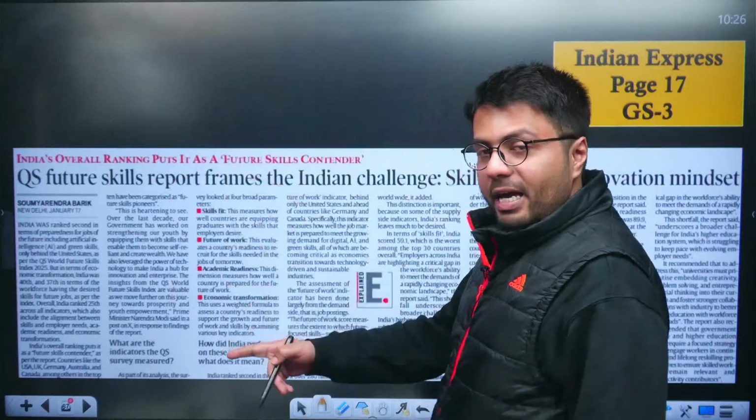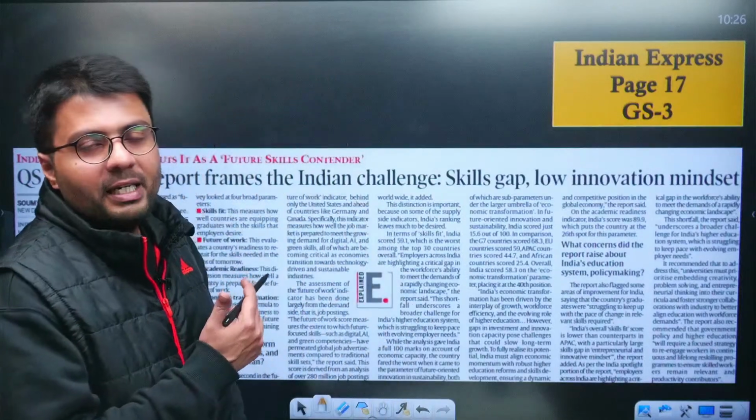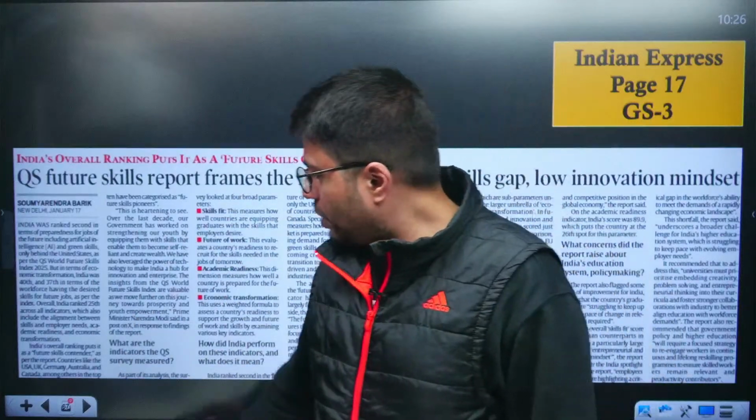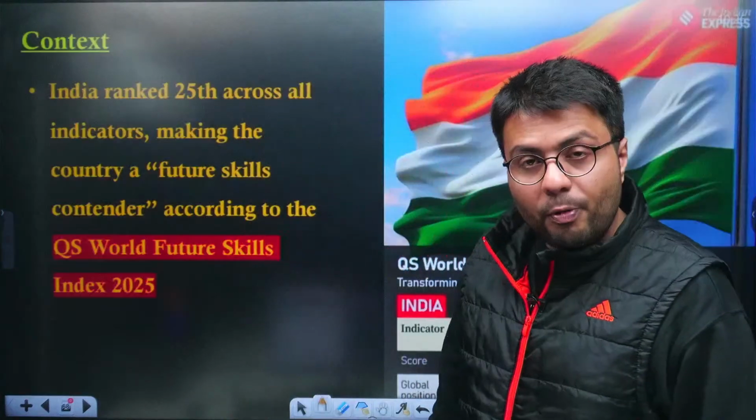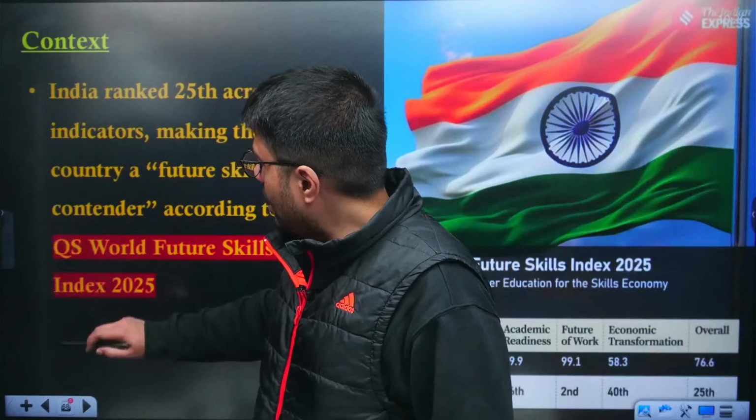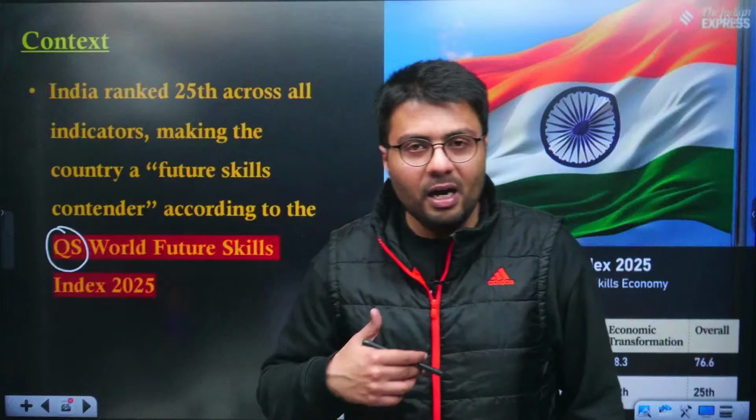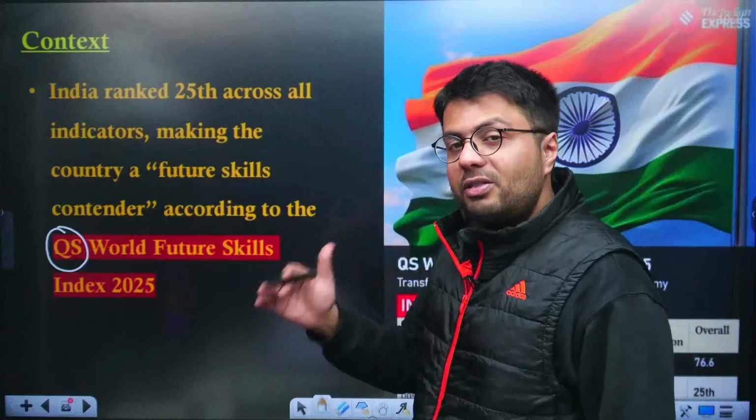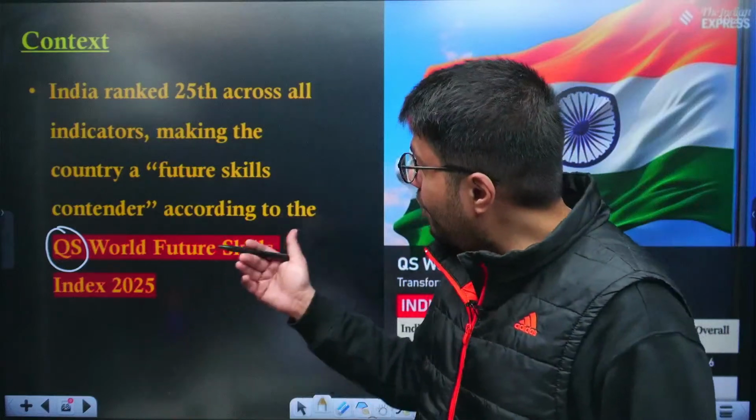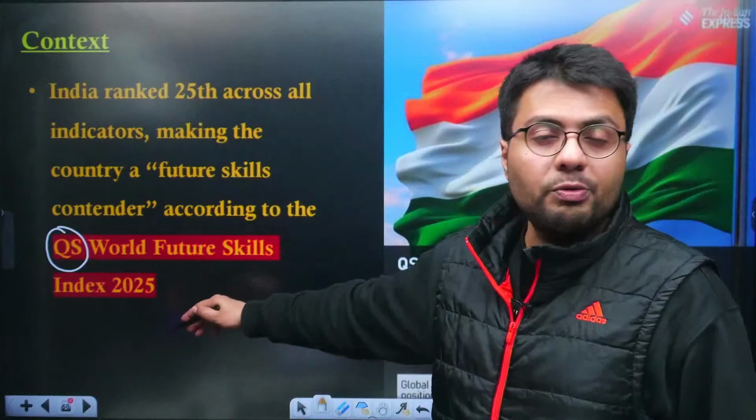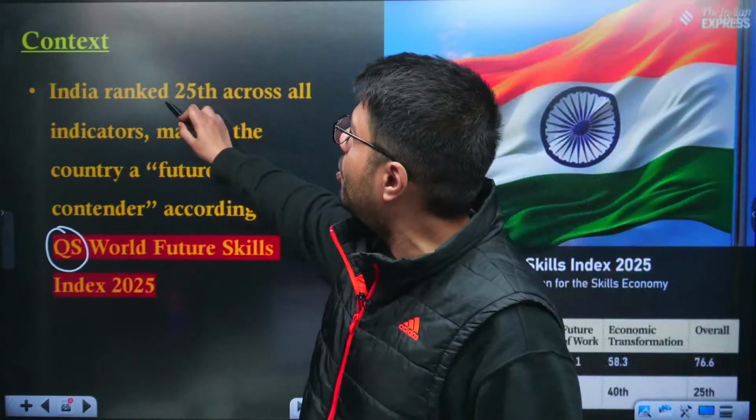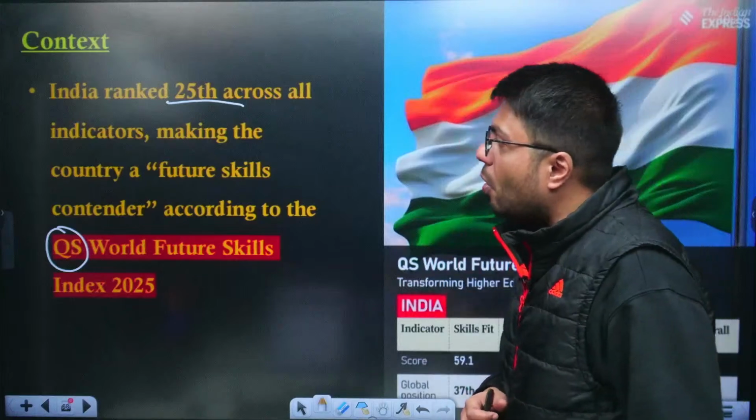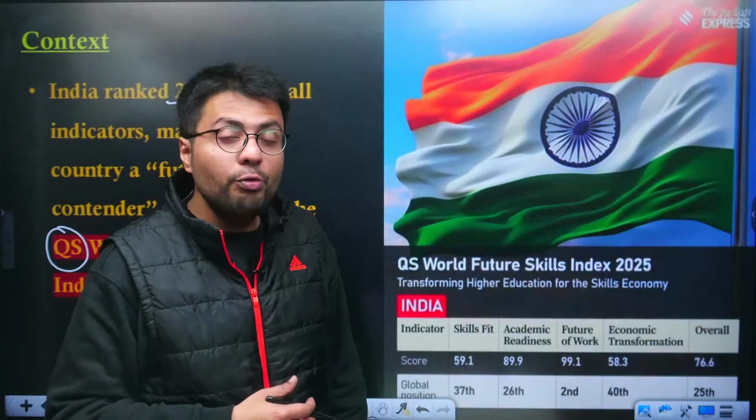Now, as I was saying, let us move to the second article of the day. This article appeared in today's newspaper on the 17th page, that is the economy page, and it highlights that the QS Future Skills Report was published. This report was published by a body called QS, a data analytics and services provider in the education sector, and it publishes a report every year called the World Future Skills Index. Based on this index, published in 2025, India secured the rank of 25 across all the indicators, and it is termed a future skills contender.